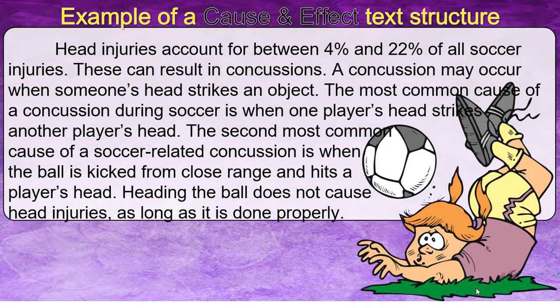So here's our cause and effect text. Head injuries account for between 4% and 22% of all soccer injuries. These can result in concussions. A concussion may occur when someone's head strikes an object. The most common cause of a concussion during soccer is when one player's head strikes another player's head. The second most common cause of soccer related concussion is when the ball is kicked from close range and hits a player's head. Heading the ball does not cause head injuries as long as it is done properly.